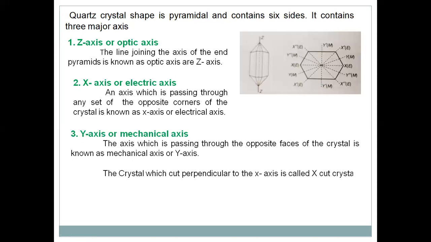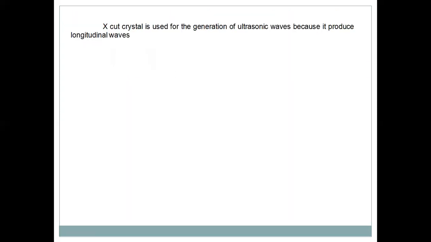Of course, these crystals can be cut perpendicular to the x-axis or perpendicular to the y-axis for our consideration. Any crystal which is cut perpendicular to the x-axis is called an x-cut crystal, and a crystal which is cut perpendicular to the y-axis is called a y-cut crystal. What is the use of this x-cut crystal and the y-cut crystal? The x-cut crystal is used for the generation of longitudinal waves. We know sound waves or ultrasonic waves are longitudinal waves. So the x-cut crystal is used for the generation of ultrasonic waves.